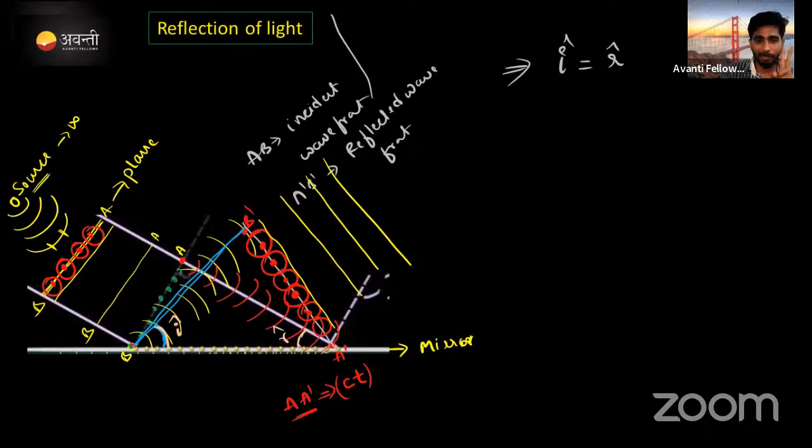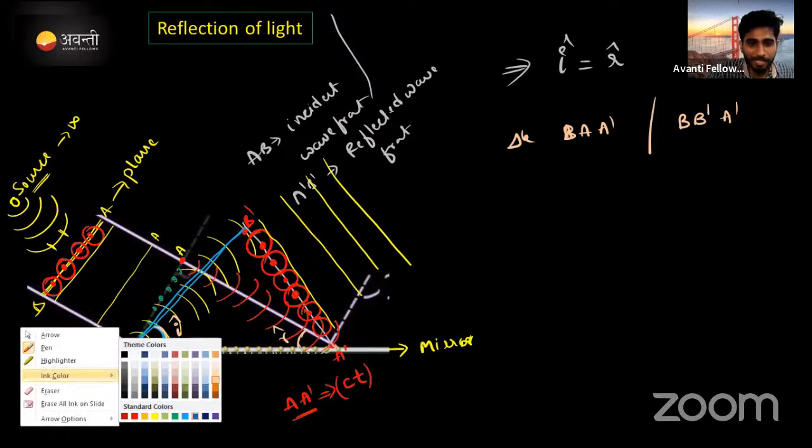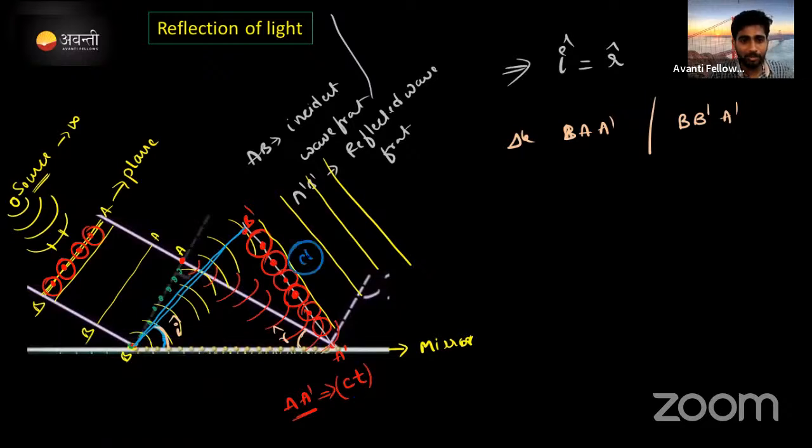Here two triangles have formed. Look carefully. One triangle is B A A dash and the other triangle is B B dash A dash. These are the two triangles. Listen: from B to A dash, the distance traveled by the wave particle is nothing but C into T. Similarly, in the same time, from B to B dash, the distance traveled by the wave will again be C into T.